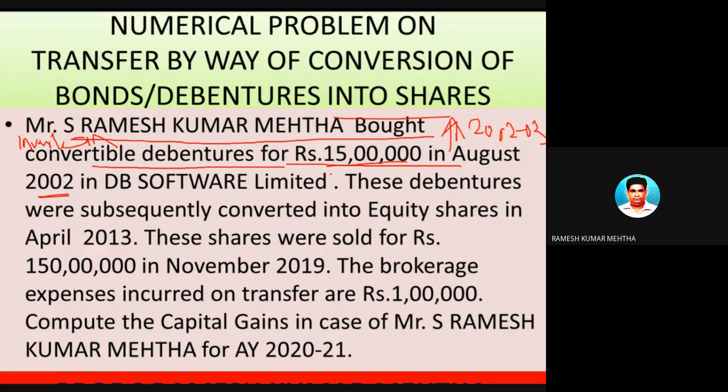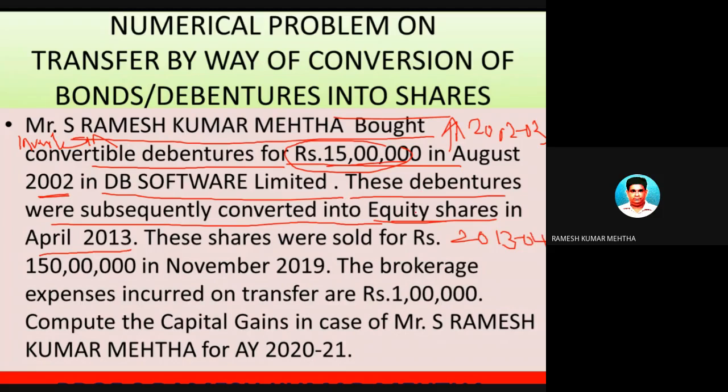Subsequently, these debentures on a predetermined date were converted by the company, DB Softwares, by the terms and conditions of the issue of debentures, into equity shares. So 15 lakh rupees of debentures were converted into equity shares in April 2013, that is 2013-2014.